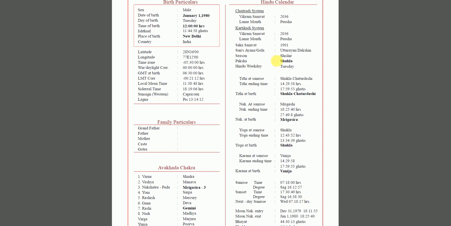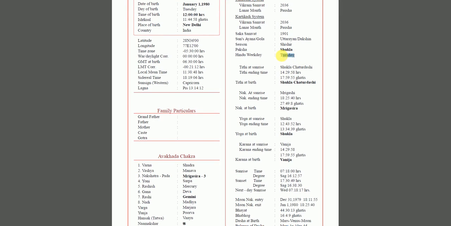How does he know this? Well, he knows these things like Shukla, like whether you were born in Shukla Paksha or Krishna Paksha. So this is something you can look for on Google. I will make videos on this soon. There's many other things in the report that you will find, but Shukla Paksha and Krishna Paksha. If you look at this person, born on a Tuesday, how is that important? Well, Tuesday is ruled by Mars. So that means Mars becomes a very important planet for this person. It represents their vitality, their strength.